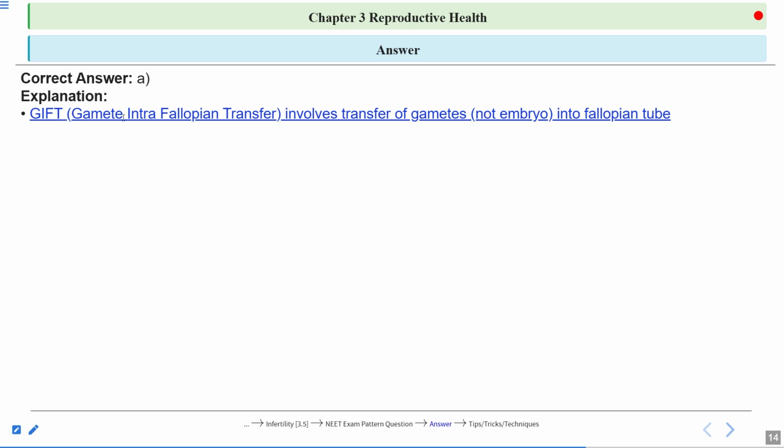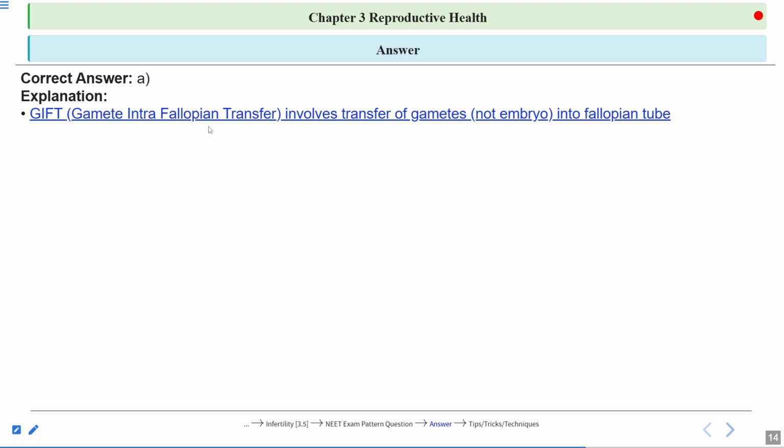Here the gametes, the sperm and the ovum, can be transferred into the fallopian tube of the female. So the female is the recipient here, and both sperms and ovum can be transferred into the fallopian tube of the female recipient.